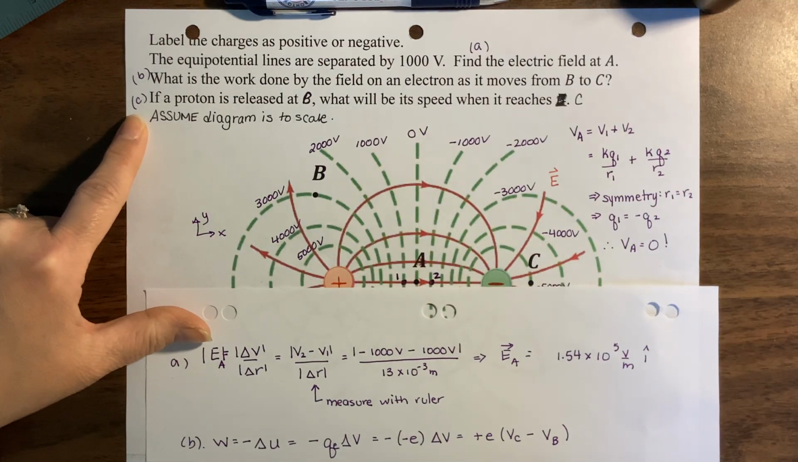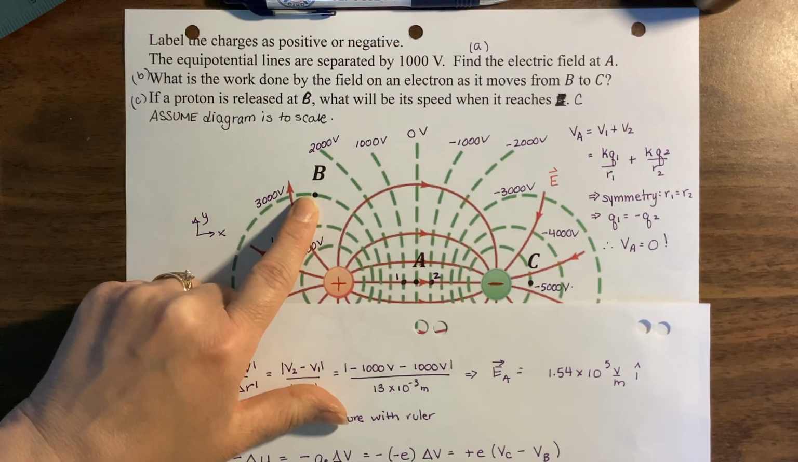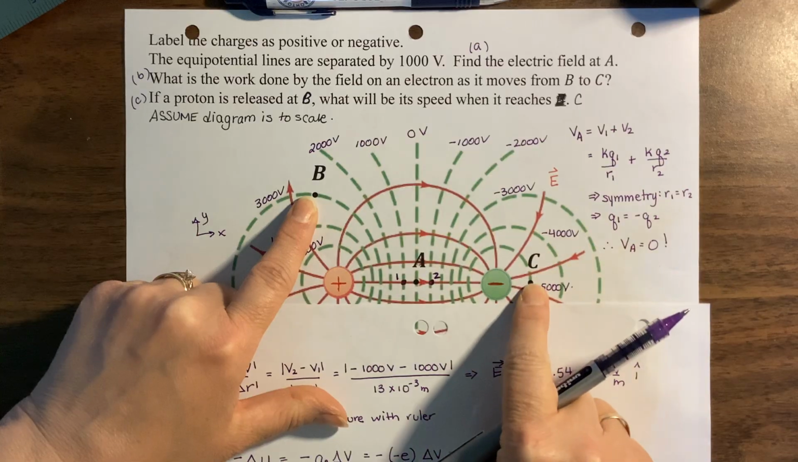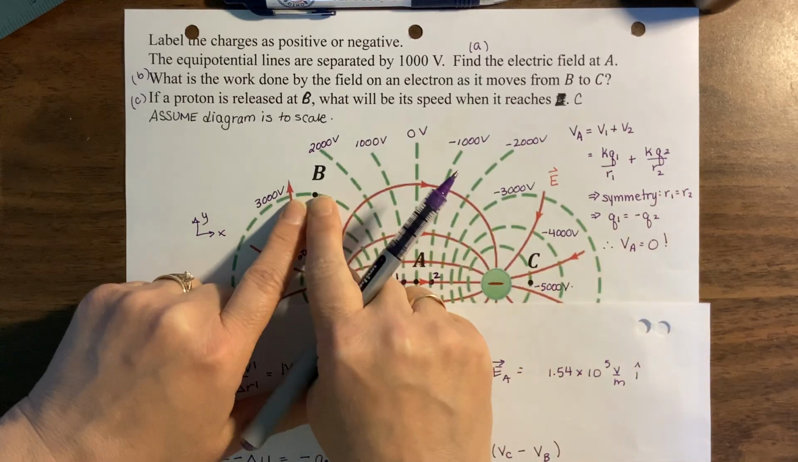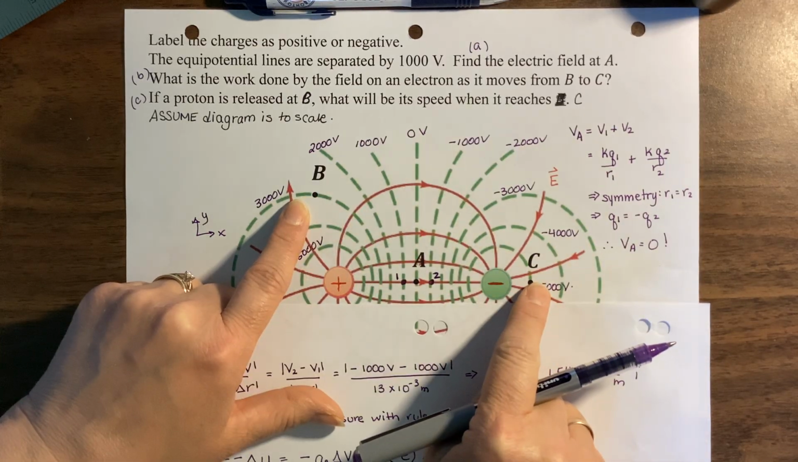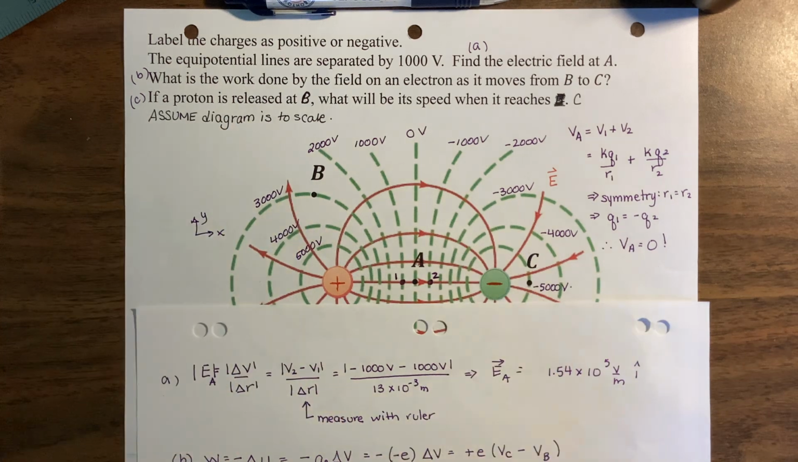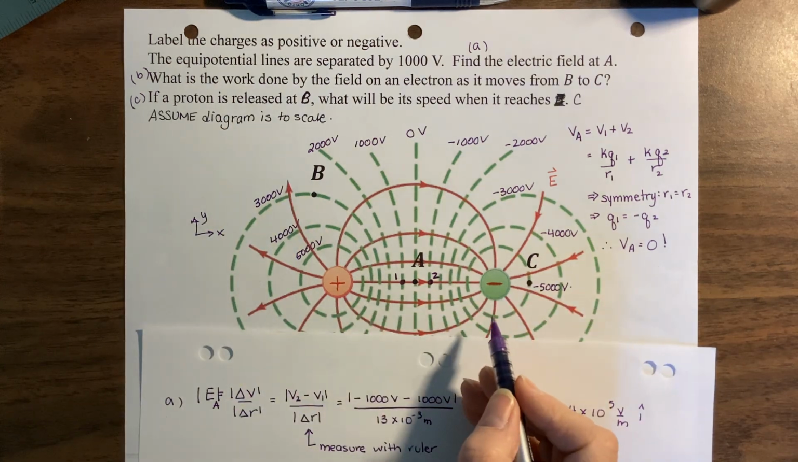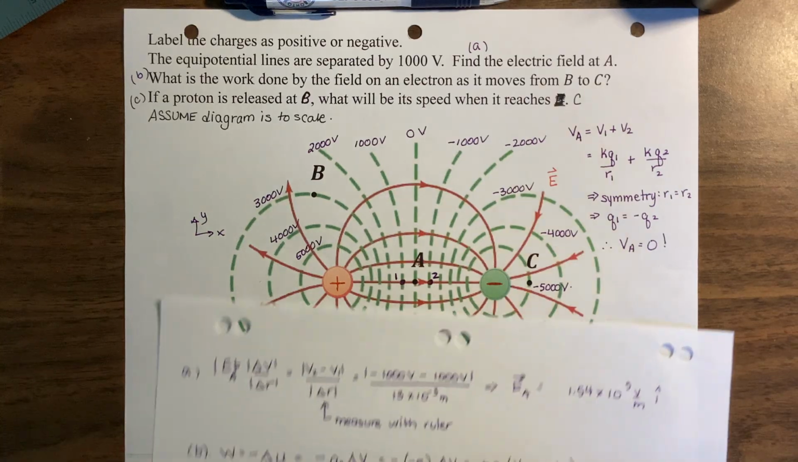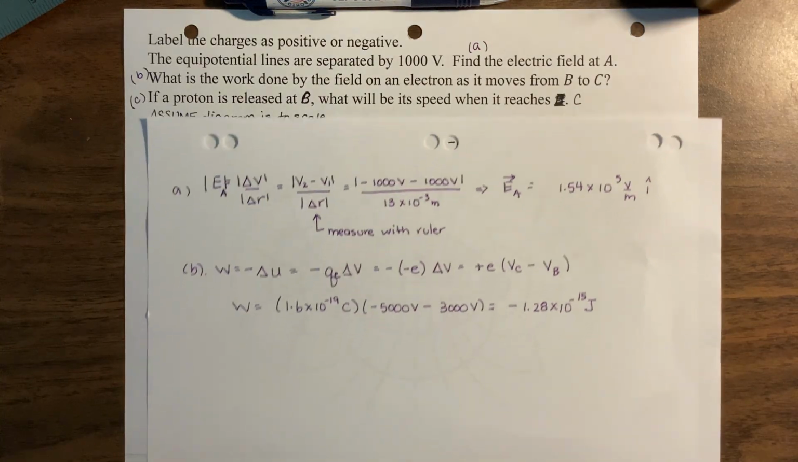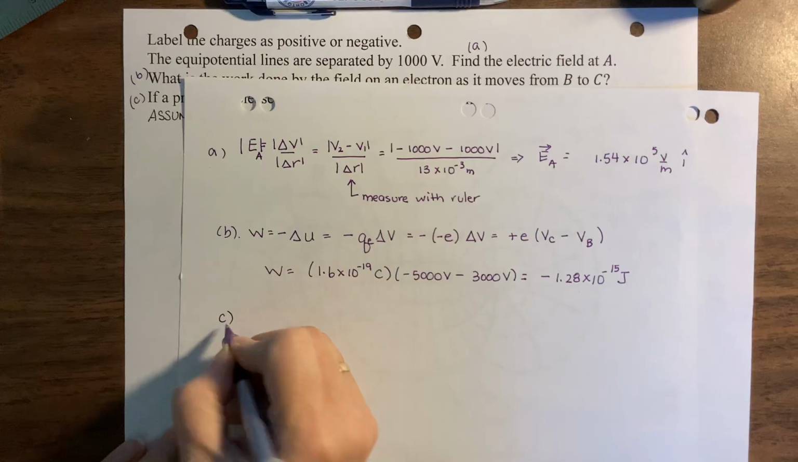Okay, part C. If a proton is released at point B, what will be its speed as it reaches point C? So we know we're going to release it here. It's going to stop here. Find the speed. So this is not a case where we can use kinematics because the forces and acceleration are all changing. If we can't use kinematics, we'll use conservation of energy.